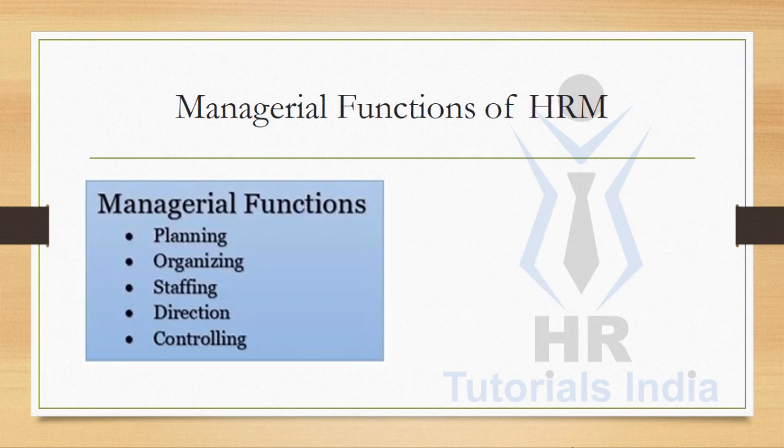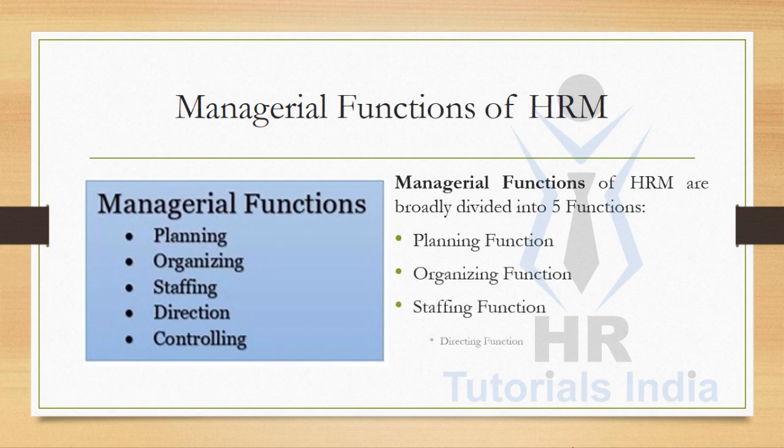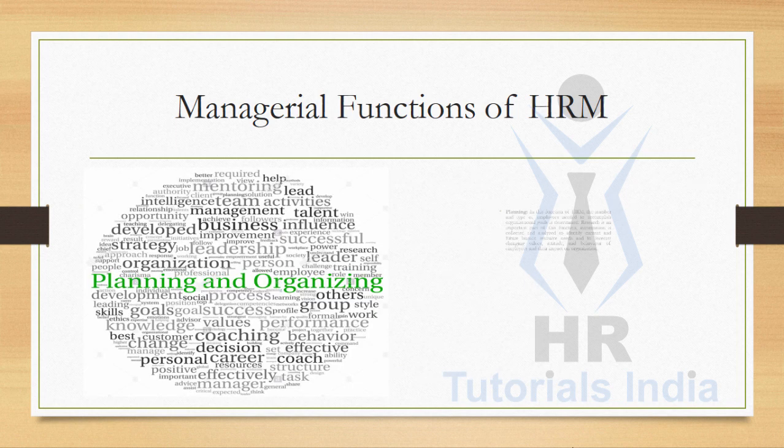As it's already discussed, managerial functions of human resource management are broadly divided into 5, namely planning function, organizing function, staffing function, and then directing function and controlling function. Let us now discuss in detail about all these 5 functions.